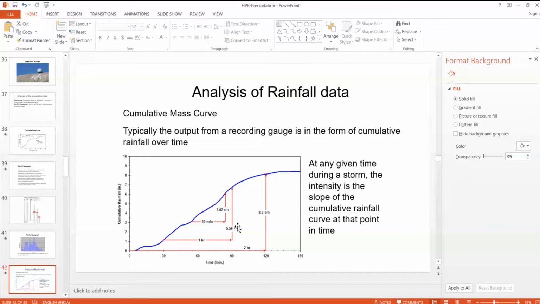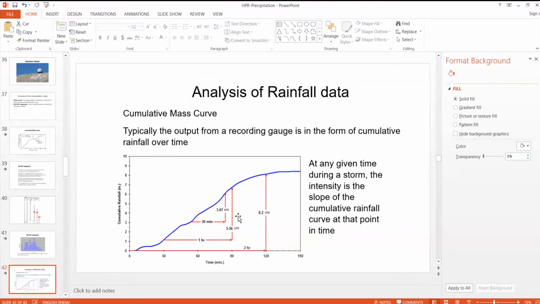I'm going to continue. This is a rainfall mass curve. You can see that from this curve, the ascent is very high in this region. That means the rainfall intensity is quite high here, whereas the ascent is mild here, which means the rainfall intensity is low. Only for a certain section is the ascent very high. So that is a 30 minutes duration.